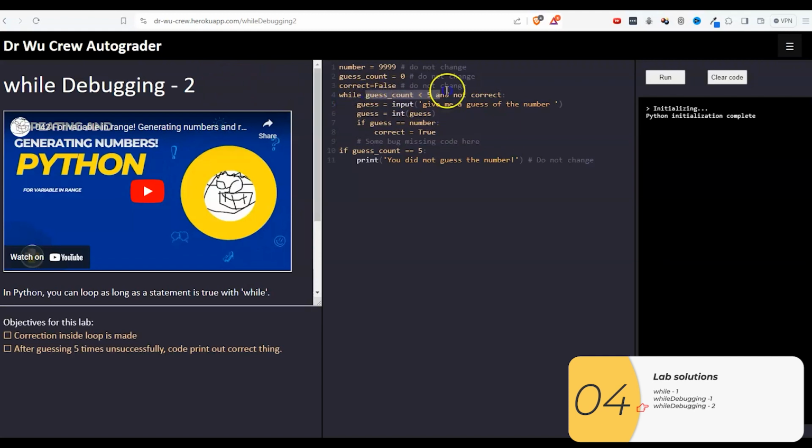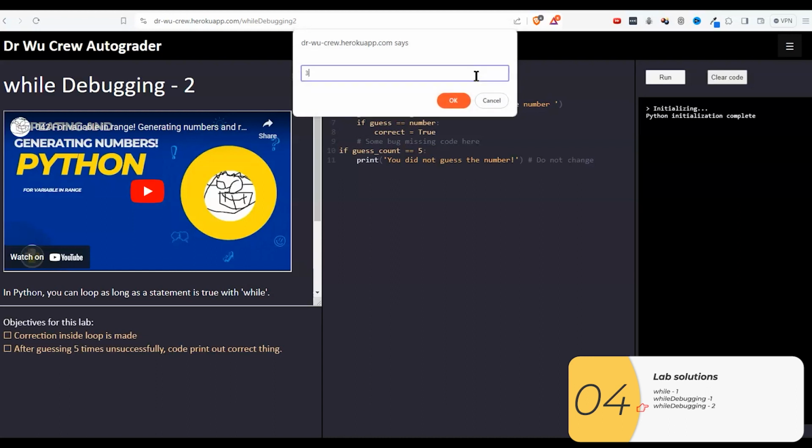So last time we saw that sometimes your bug will be in here, your Boolean expression, but sometimes your bug will be in here. And so let's see that now. So in this one, my number is 99999, and this is a classic number guessing game. So I'm going to try to guess my number, and it's supposed to give me only 5 guesses. So let's see if that actually happens.